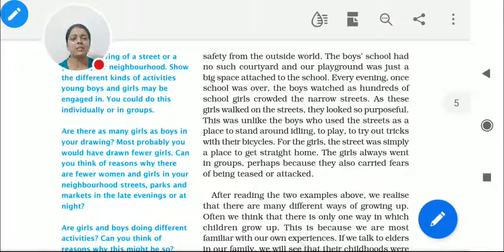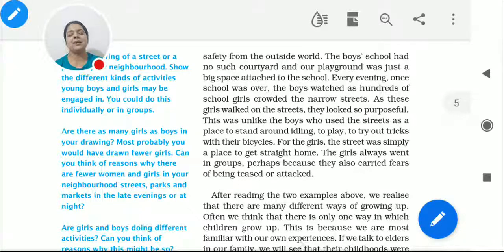Every evening, once the school was over, the boy watched as hundreds of schoolgirls crowded the narrow streets. Now you just see, what is it? It's a very different scene. Really, it seems very awkward for me also to speak like this, but this is the situation and we should accept that this was happening in our country. So what it was exactly, the scene was totally different.